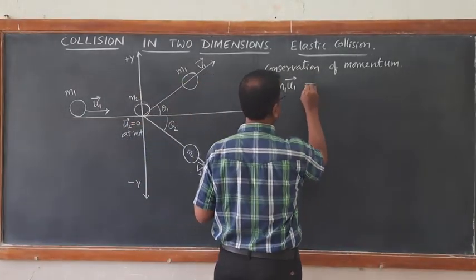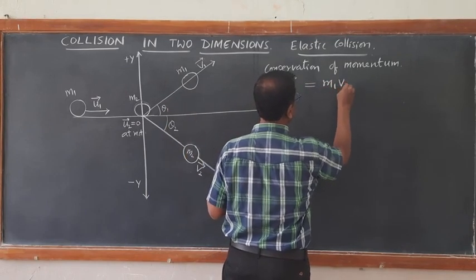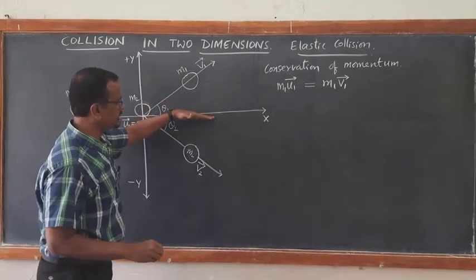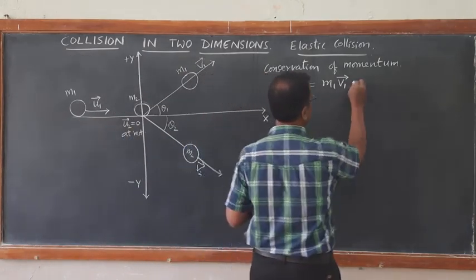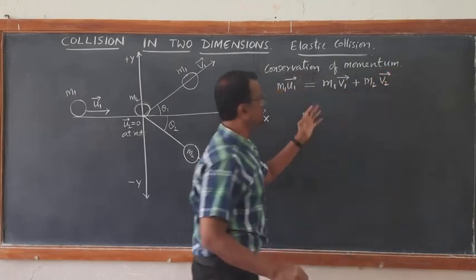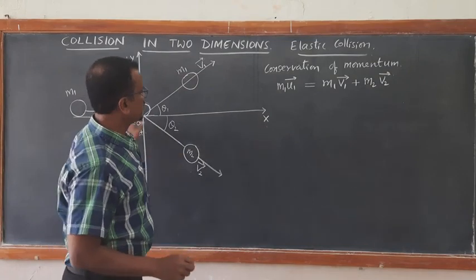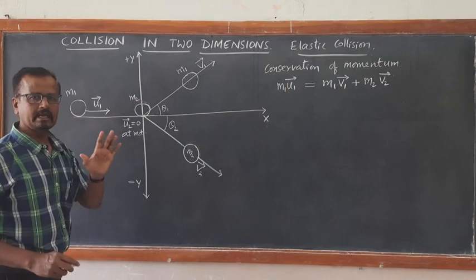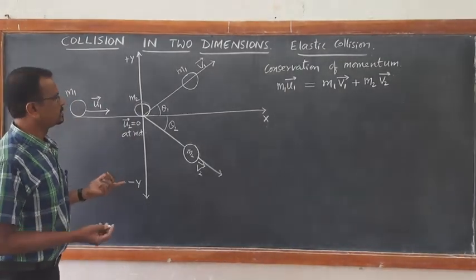Therefore, directly I can write m1 u1 vector is equal to m1 v1 vector plus m2 v2 vector. You have to mention vector here because it has both x component and y component. So this is the equation of conservation of momentum. Now the initial velocity is along the x-axis, so it has only an x component, no y or z component.